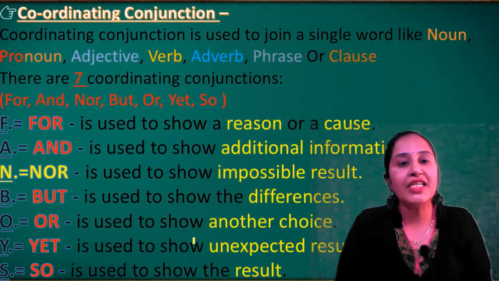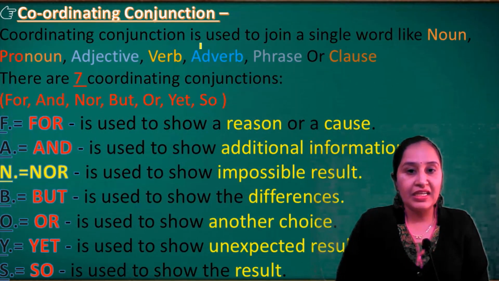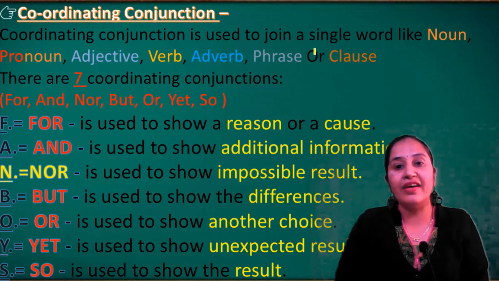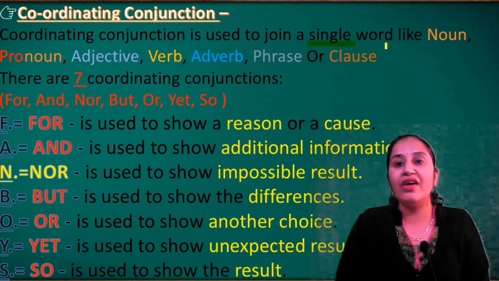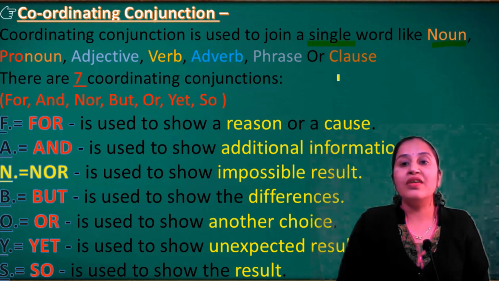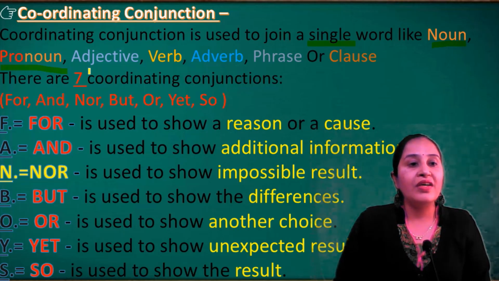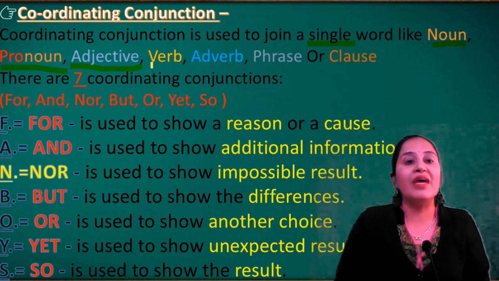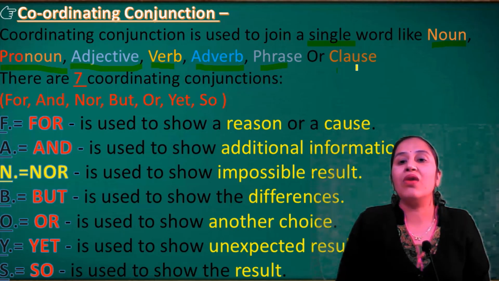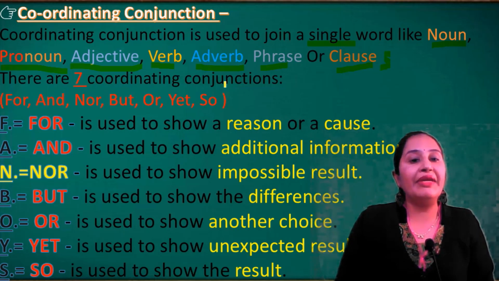What do you mean by coordinative conjunction? A coordinative conjunction is used to join a single word. Remember, a single word like a noun, sometimes it may be a pronoun, sometimes an adjective, sometimes a verb, sometimes an adverb, sometimes a phrase, or sometimes a clause, or sometimes clauses. There are 7 main coordinative conjunctions.